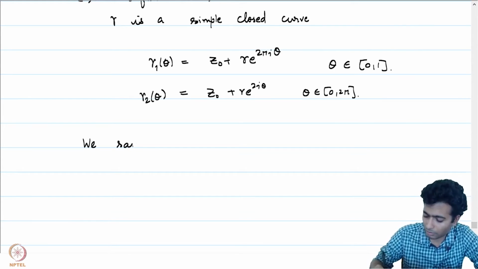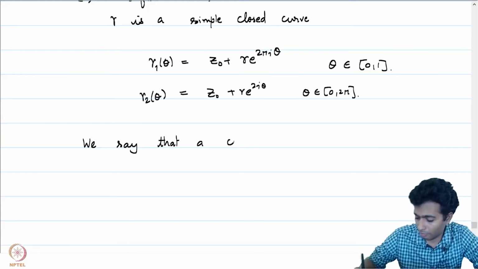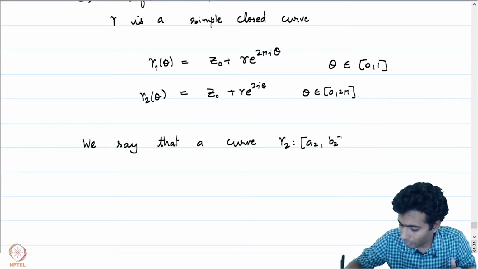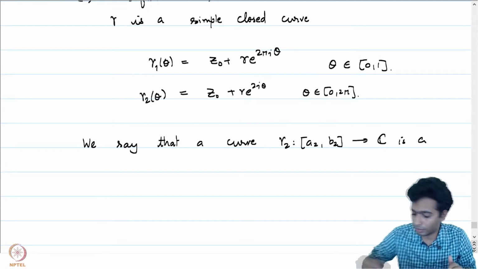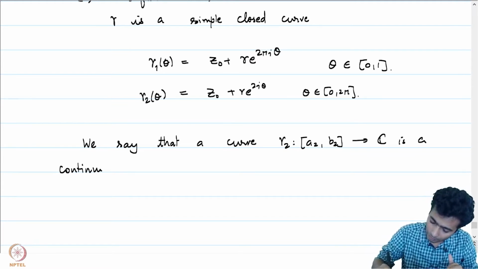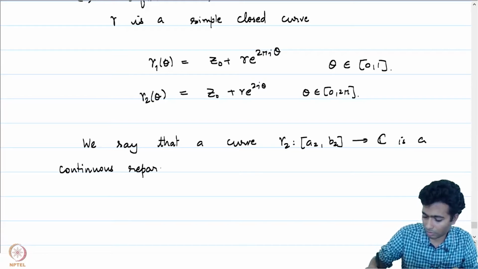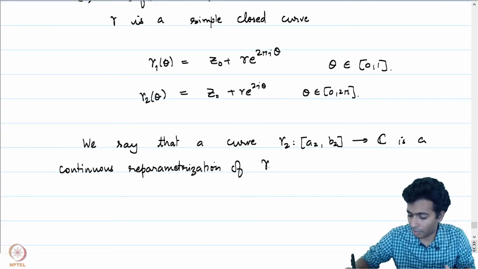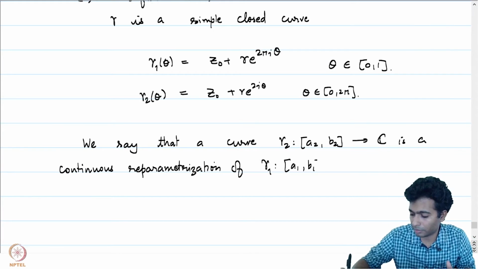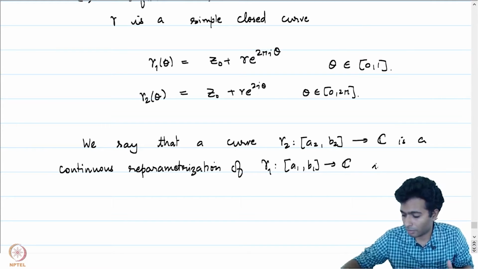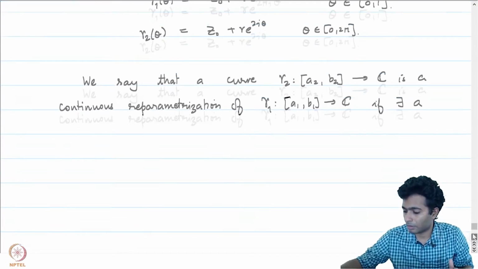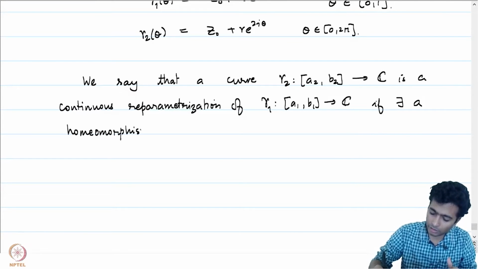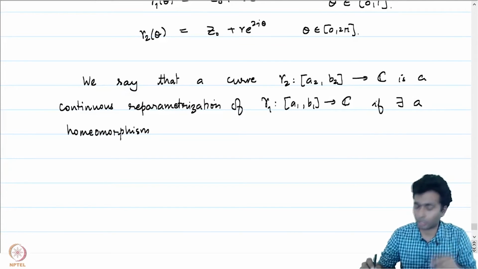We say that a curve gamma 2 from [A2, B2] into C is a continuous reparameterization of gamma 1, which is from [A1, B1] into C, if there exists a homeomorphism. A homeomorphism is just a bijective continuous map whose inverse is also continuous.